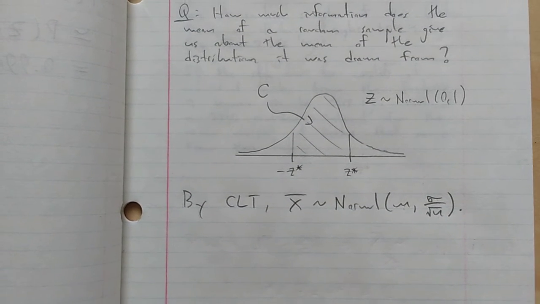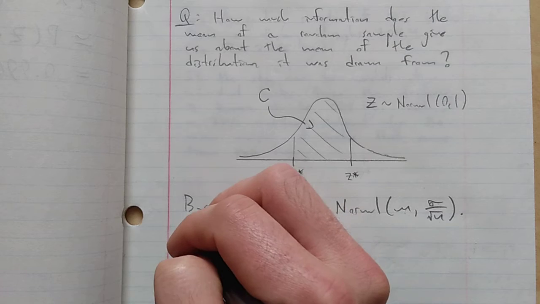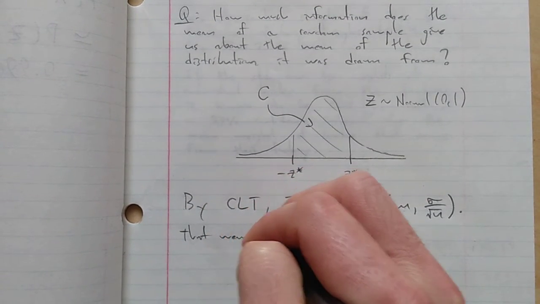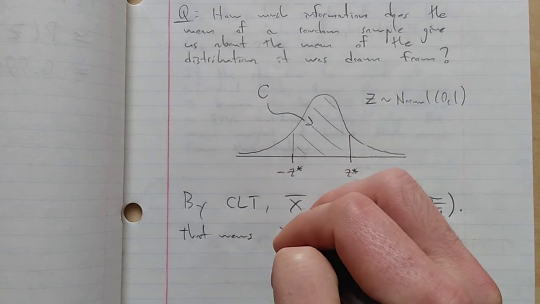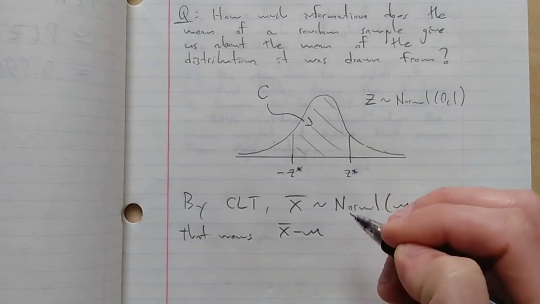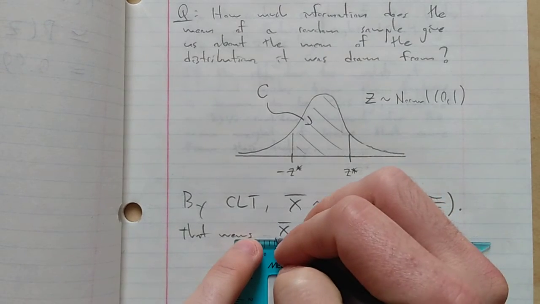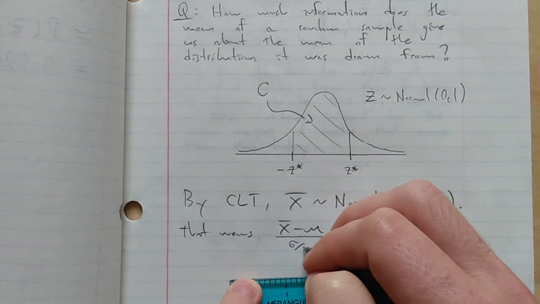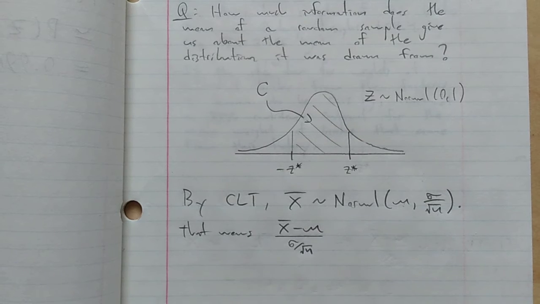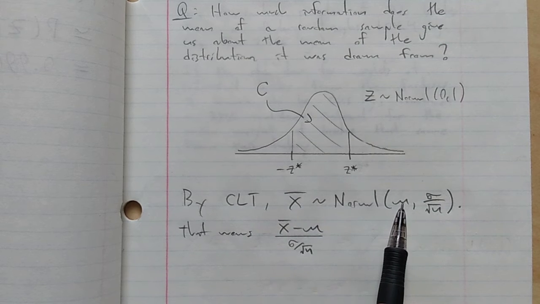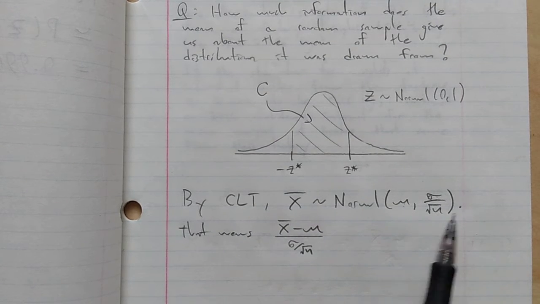Okay, so if that's true, that means if I take x bar minus mu, divided by sigma over root n, what I'm doing is I'm standardizing x bar. I'm taking x bar, subtracting the mean, and dividing by the standard deviation of its distribution.